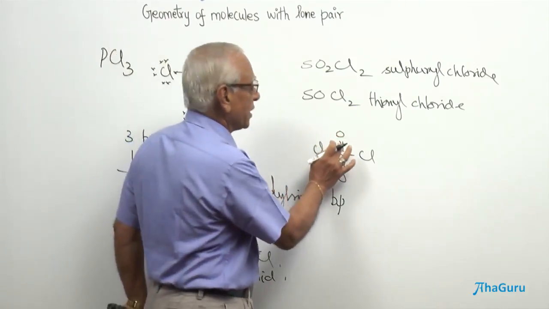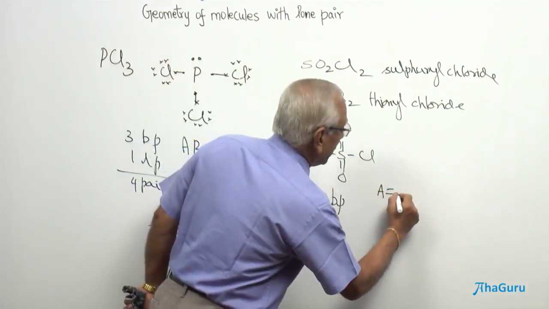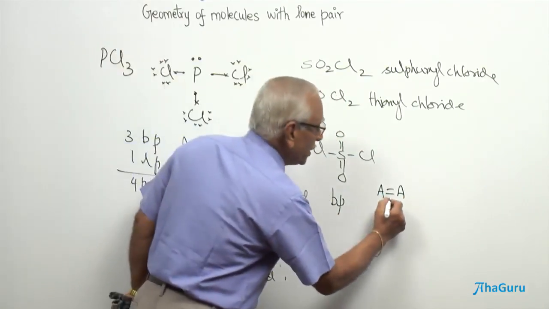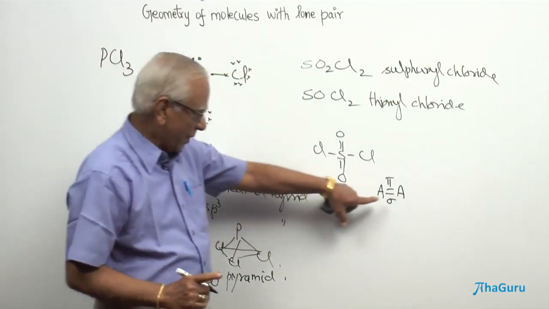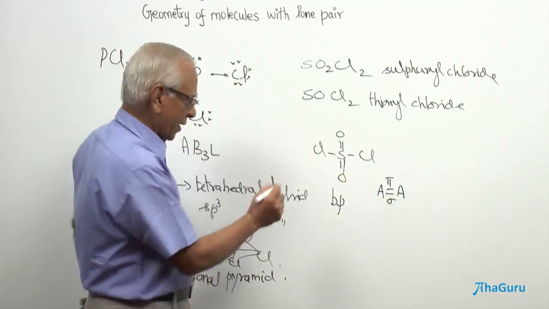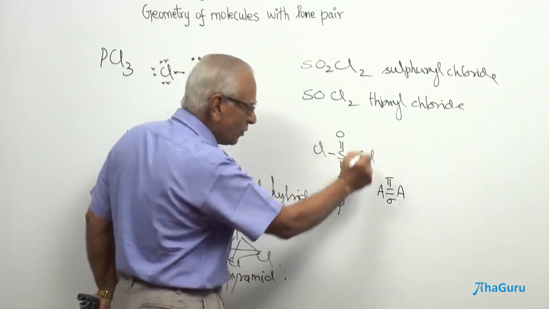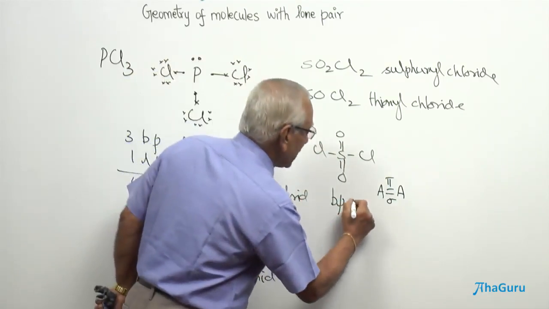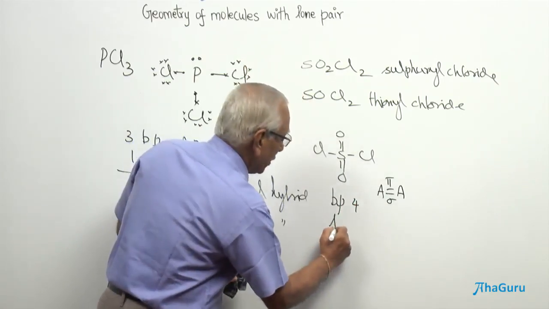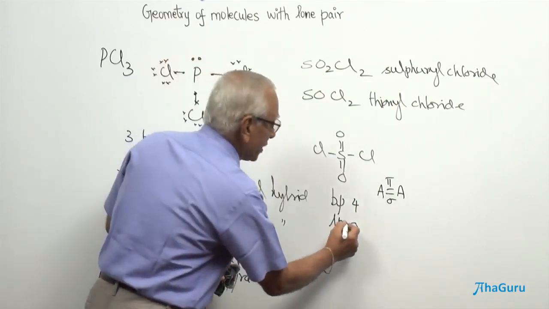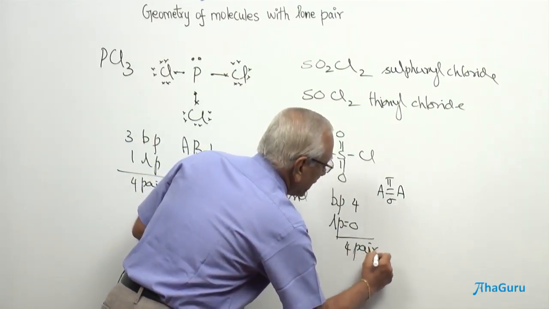Bond pairs are always obtained from the sigma bonds. An atom connected by means of a double bond has one sigma bond and the other is the pi bond. When I say bond pair, I have to take into consideration the sigma bond pair. So, how many sigma bonds you have around the sulfur atom? There are 4 sigma bonds. Therefore, the bond pair is equal to 4 here. And how many lone pairs here? There is no lone pair. Lone pair is equal to 0. Therefore, a total of 4 pairs of electrons.